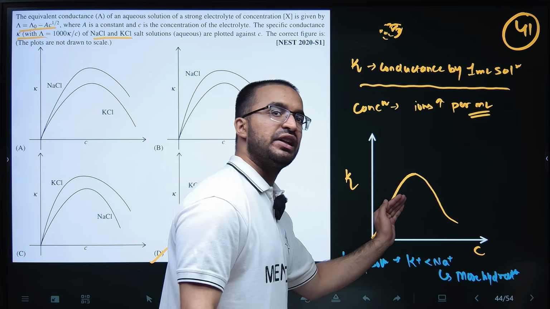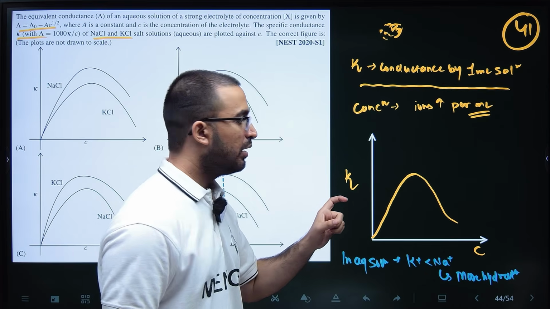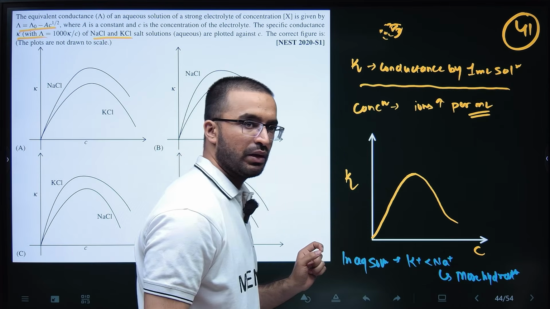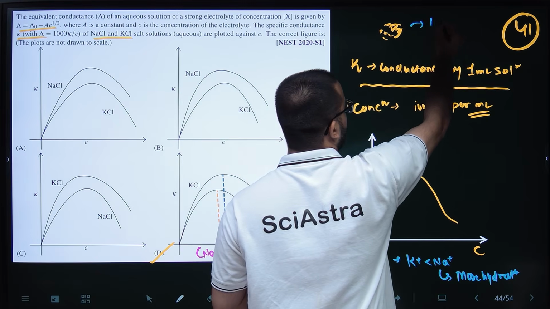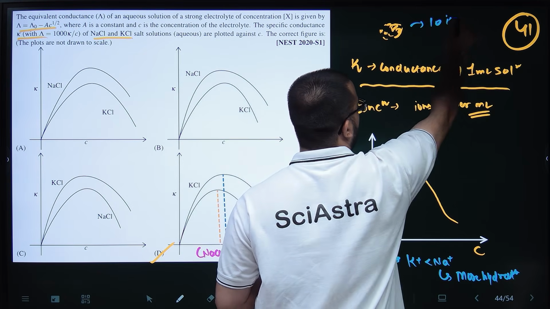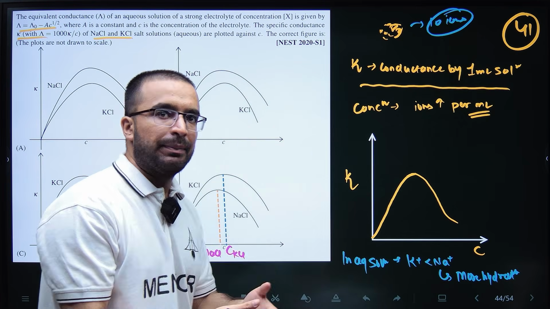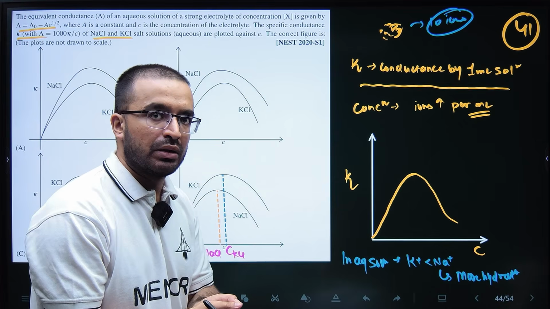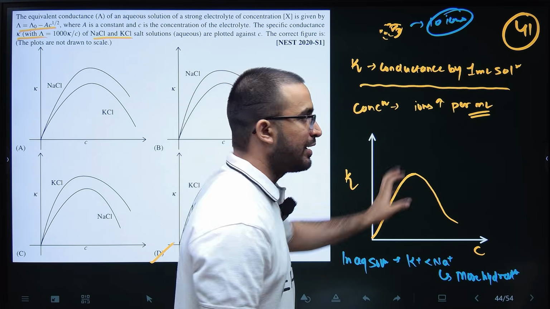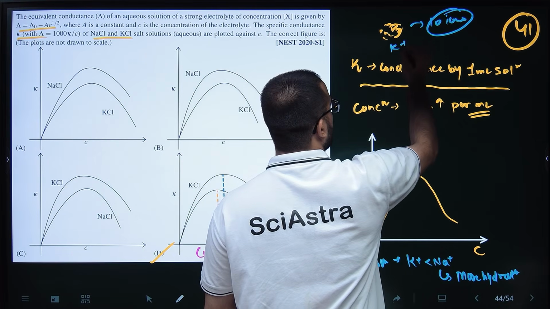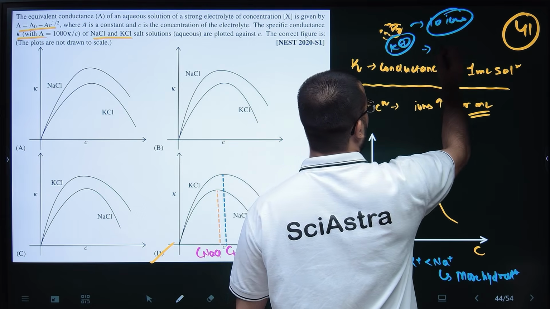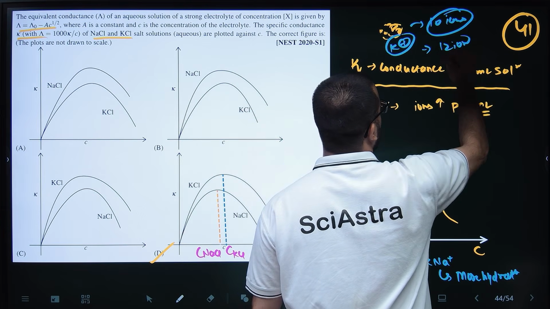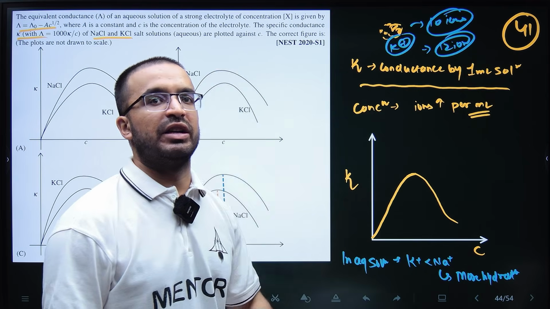the conductivity will increase. But because this is a bulky ion, let's suppose per ml it can have 10 ions, and then steric crowding will happen, and ionic mobility will be hampered. But if I'm talking about K plus, it is not as bulky as this, so it can maybe accommodate 12 ions per ml, till its limit is reached.